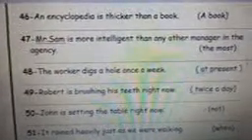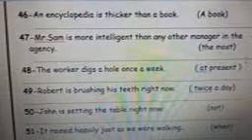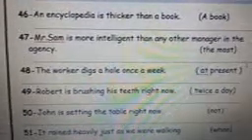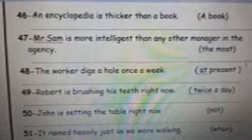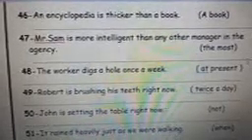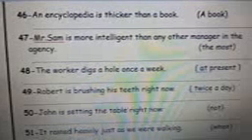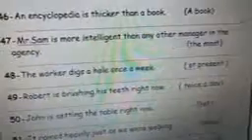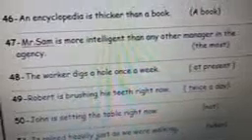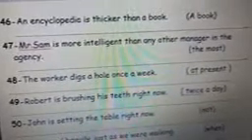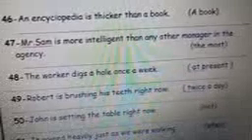Number 46. An encyclopedia is thicker than a book. Use a book. A book is thinner than an encyclopedia. The opposite of thicker is thinner.